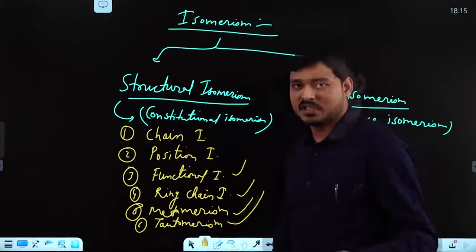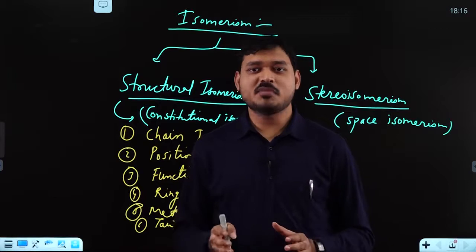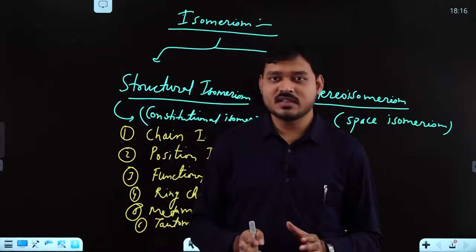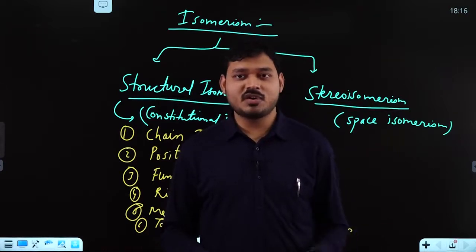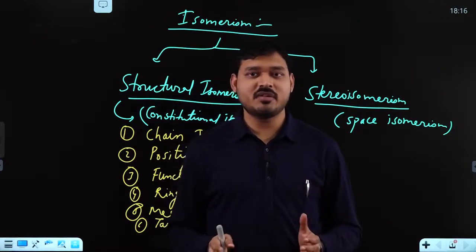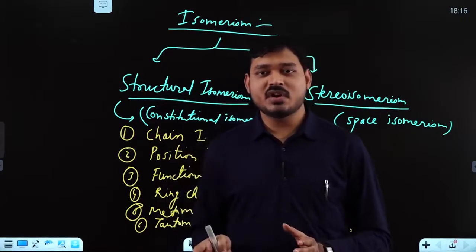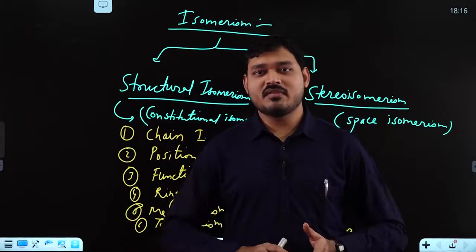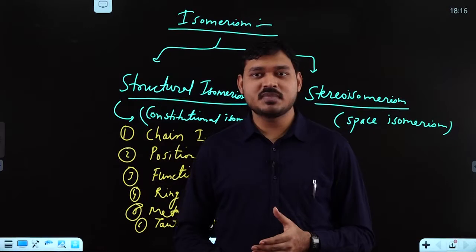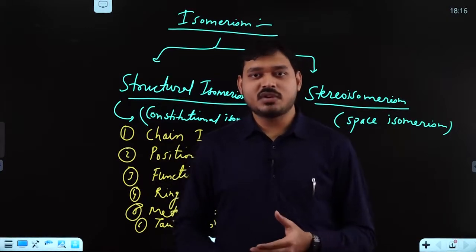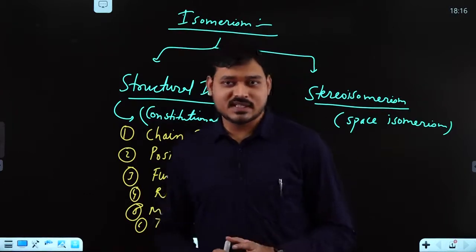Next was tautomerism. Tautomerism is also called desmotropism. It may be considered as cationotropy or anionotropy. If a cation is migrating, then it will be cationotropy. If an anion is migrating within the molecule, then it will be anionotropy, right? Then we have discussed various types of tautomerism, like keto-enol tautomerism, enamine tautomerism, nitro-aci-nitro tautomerism, amide-imidol tautomerism. So all these were the cases, right?